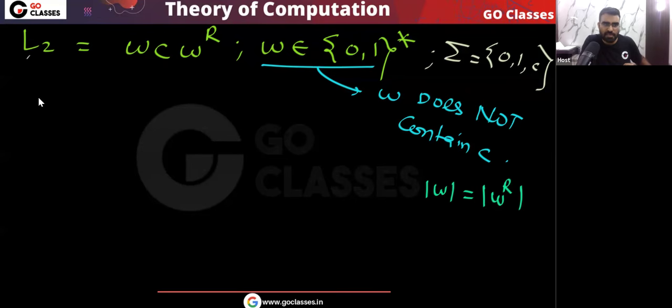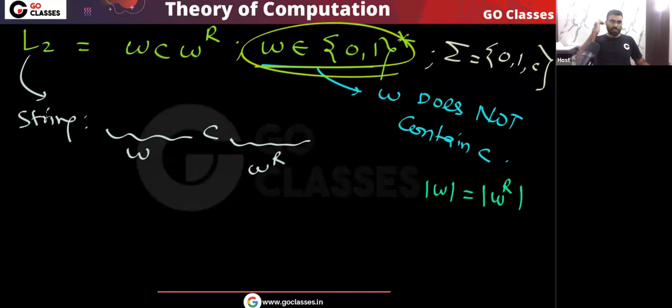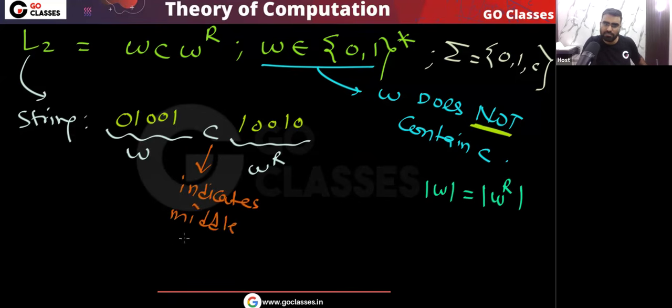In this L2, every string is like this: there is string W, then this symbol C, and then there is W reverse. For example, remember W belongs to 0 1 whole star, so W does not contain C. If your W is like this, then W reverse will be 10010. So here you can notice this symbol C is telling you that I am the middle symbol. Yes or no? This C indicates the middle symbol.